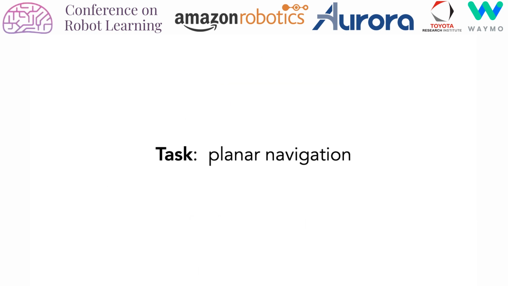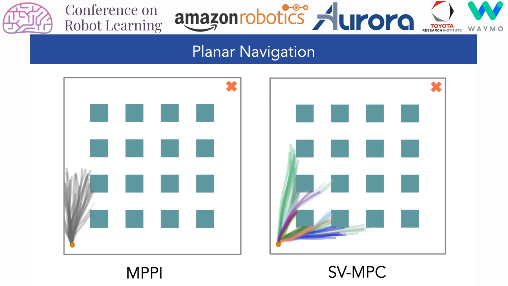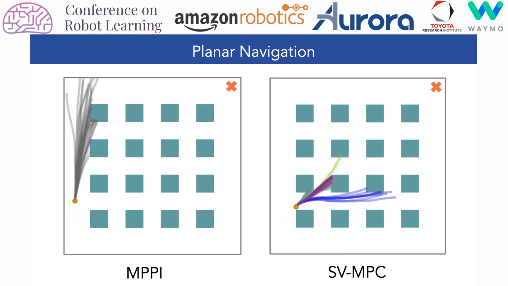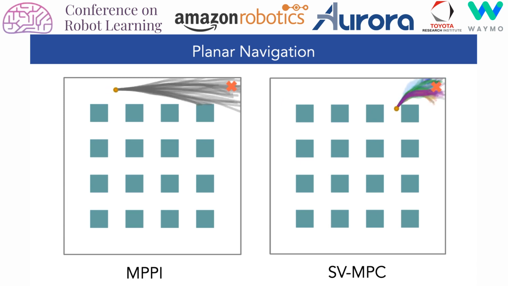We first test our approach on a planar navigation task. We compare to MPPI, a common sampling-based MPC algorithm. Here, SV-MPC can be seen as a distribution over MPC controllers. Each color indicates a set of rollout trajectories generated by a single particle in the distribution. The representation allows SV-MPC to capture narrow passages and quickly get to the goal.